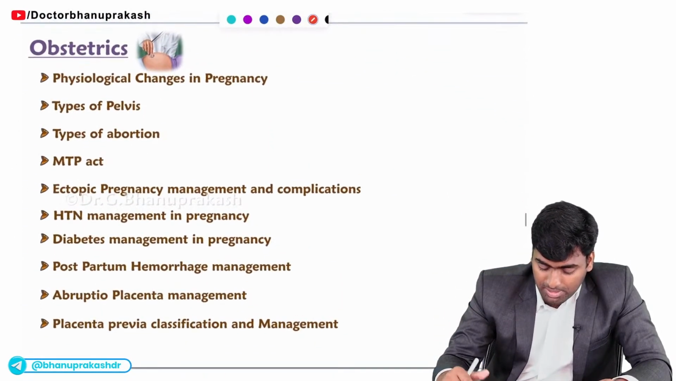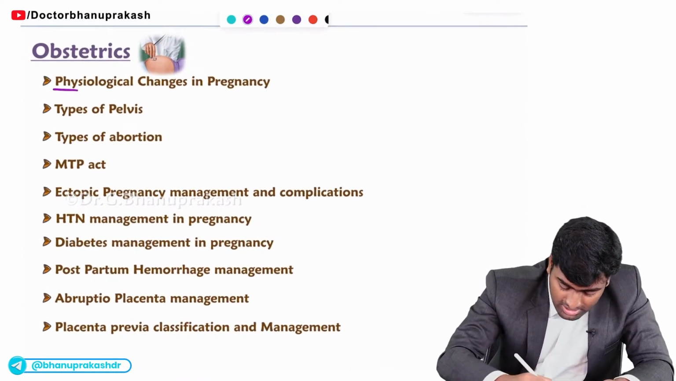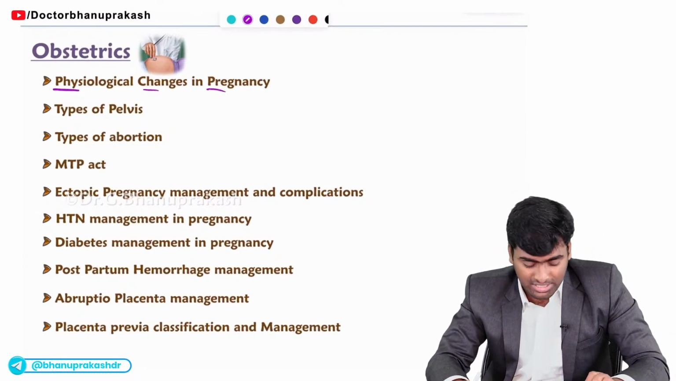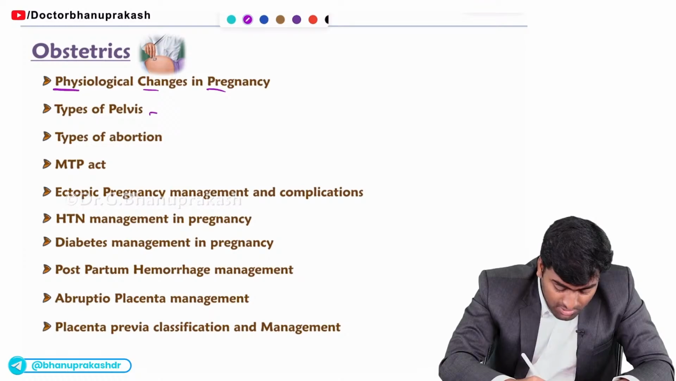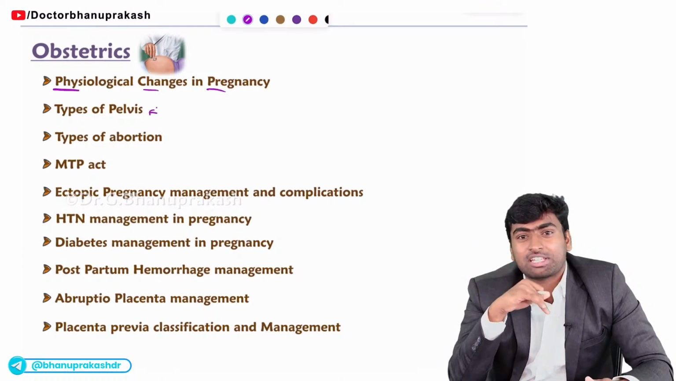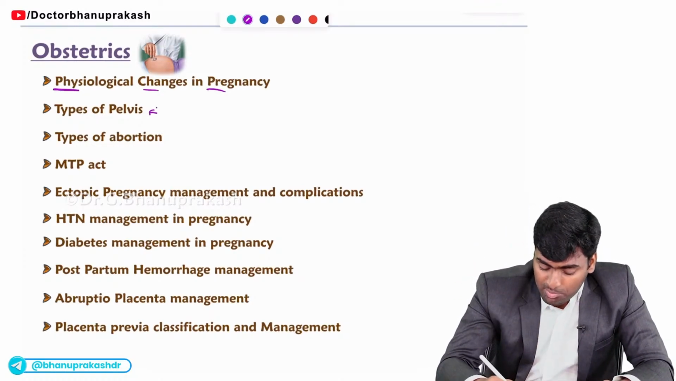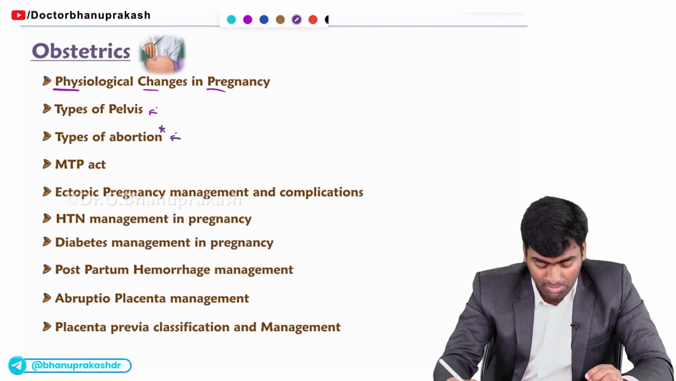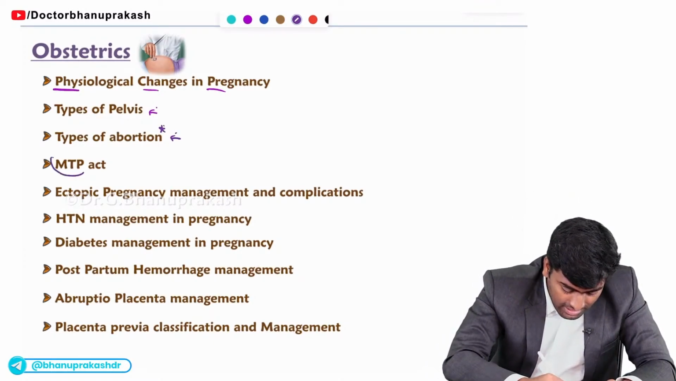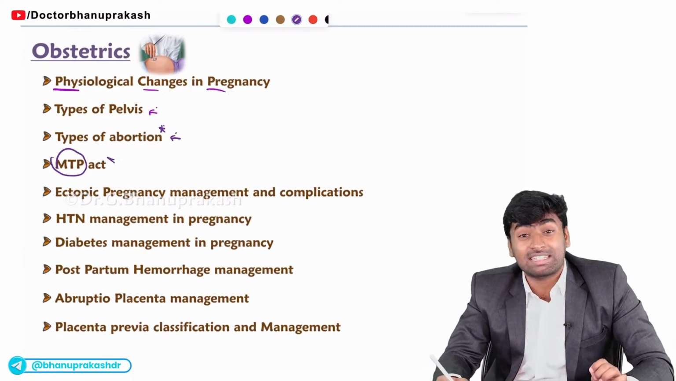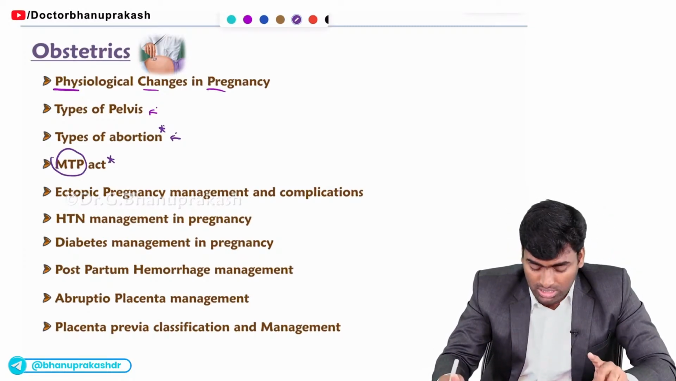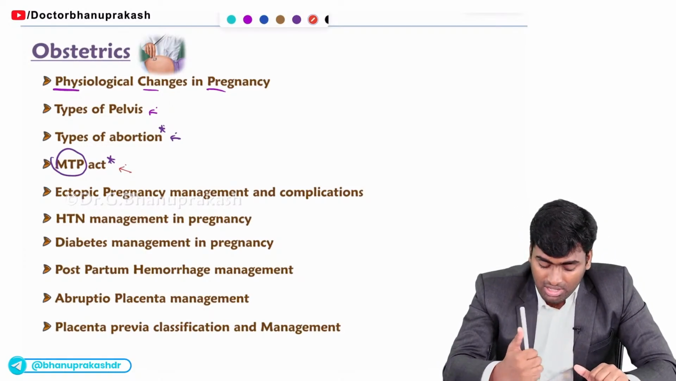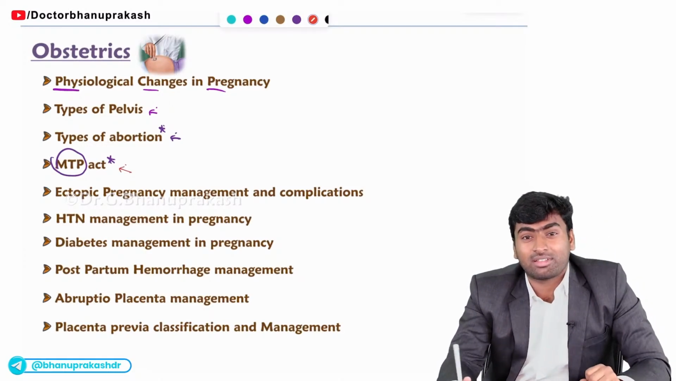If you see this obstetrics part, you should know about this physiological changes in pregnancy, especially the blood changes, and about the types of pelvis, okay, and which type of delivery is possible in which type of pelvis, and about the types of abortion. You should also study the types of abortion, and the recent MTP Act, okay. About the recent MTP Act, there will be one short question. Fine, because it will be interlinked with PSM, obstetrics, and also forensic medicine.